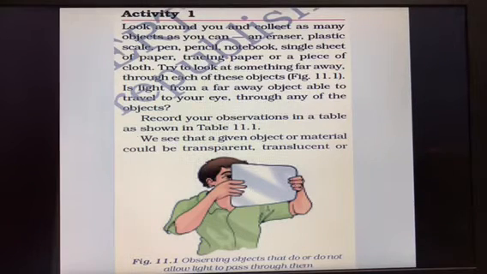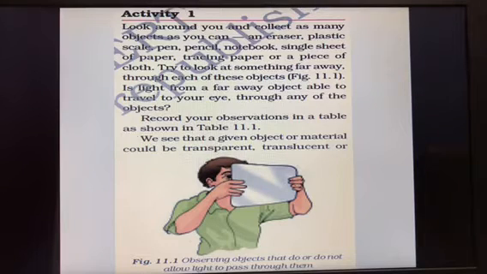Let us discuss now. Now like this you have to see it. Can you see in the picture here? Like this you have to see and tell whether they are transparent, opaque or translucent. We see that the given objects or materials we have collected just now in Activity 1 may be either transparent, translucent or opaque, depending on whether it allows the light to pass through it or not.